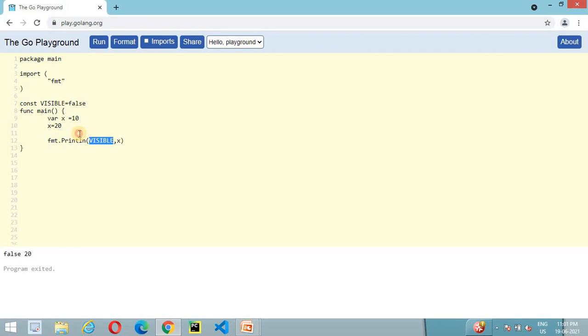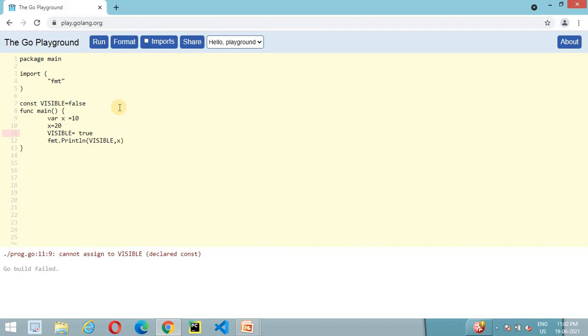Let's take the second example. Here we are trying to change the value of this constant variable, visible, with a new boolean literal value true. So here true is a literal value, and we are going to change the constant variable value, but as per the rule it may not work.